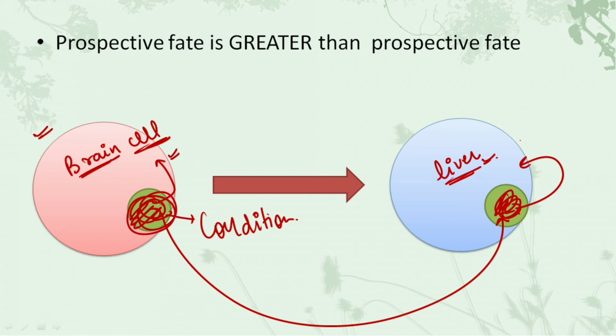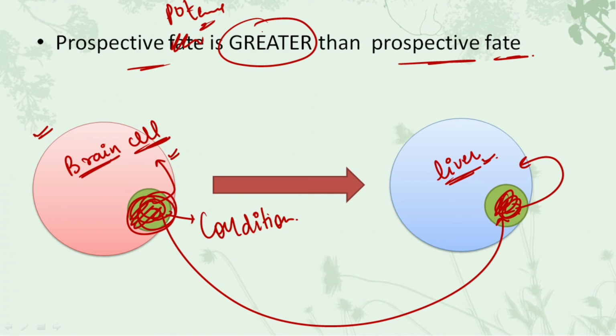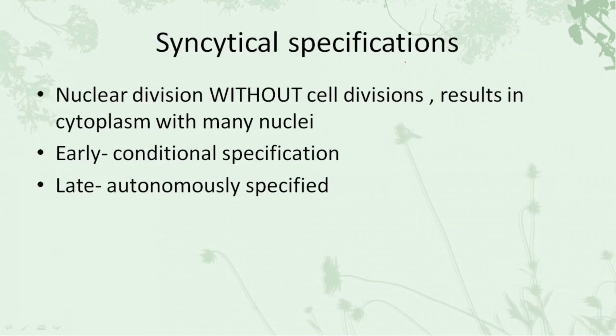So this is what we have studied in the conditional specification: the surroundings of a cell actually determine the final fate of the cell. In this, the prospective potency is greater than the prospective fate. What does this mean? The initial potency of the cell was to convert into the brain cell, but because of the change in the condition, its potency changed and it converted into the liver cell. So we can say that the potency was greater than the fate. So this was about it. I hope this much is clear.